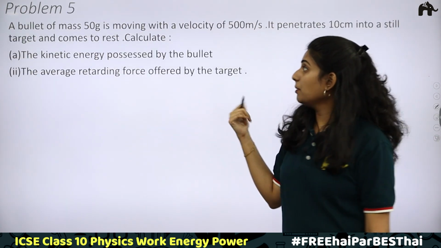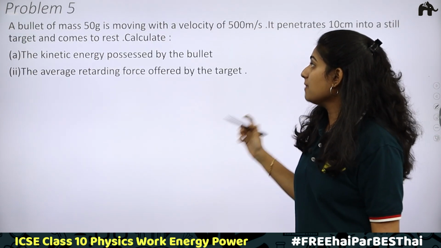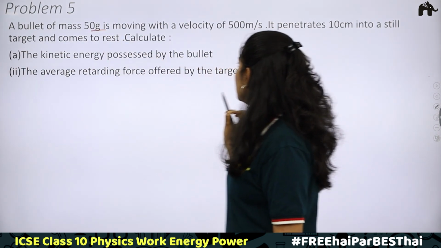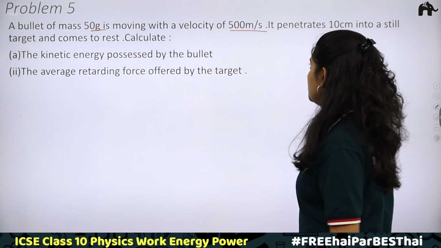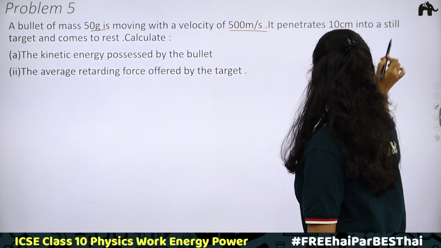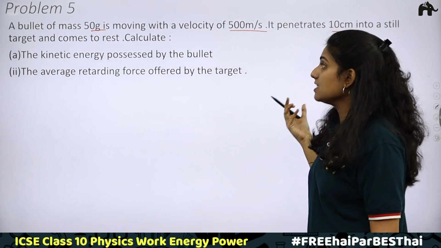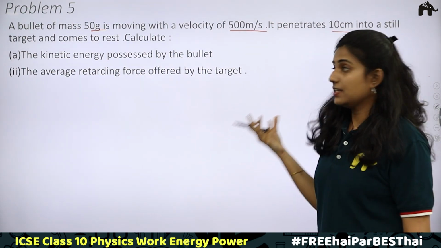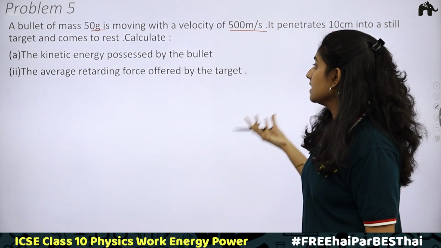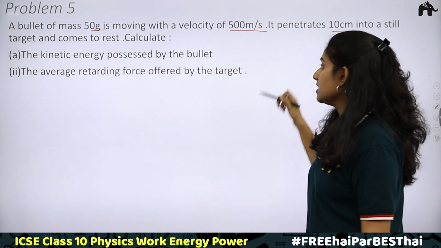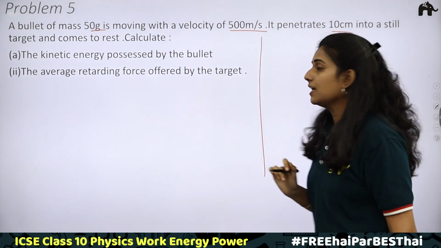Okay, next problem number 5. A bullet of mass 50 gram is moving with a velocity of 500 meter per second. It penetrates 10 centimeter into a still target and comes to rest. Calculate first, the kinetic energy possessed by the bullet, and second, the average retarding force offered by the target.